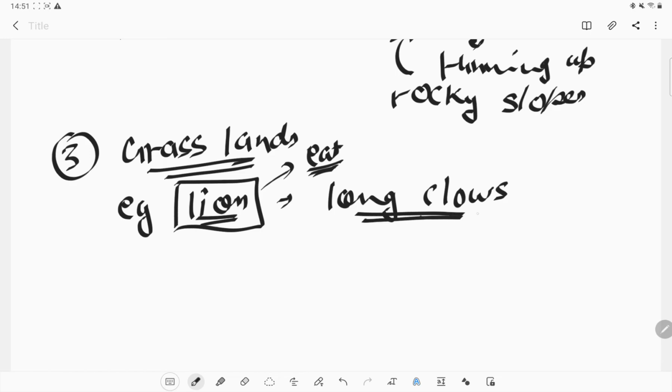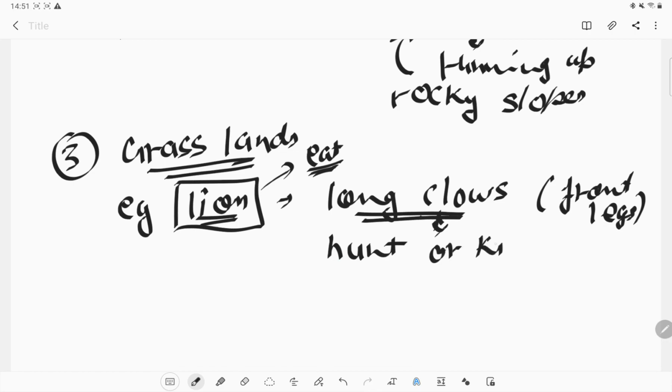Like the lion has long claws on the front legs, and these long claws help them to hunt or kill animals or prey. So to fulfill their food need, the lion needs long claws, so that it is easy for them to hunt and kill animals.